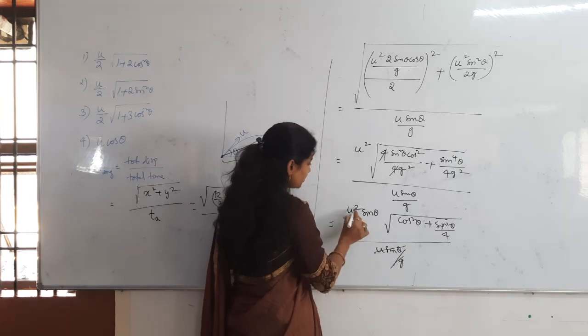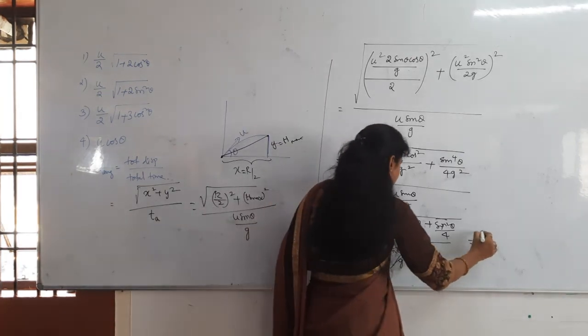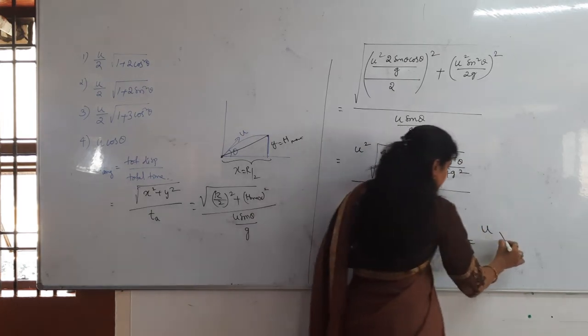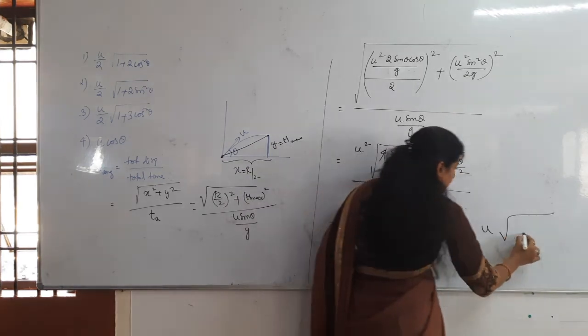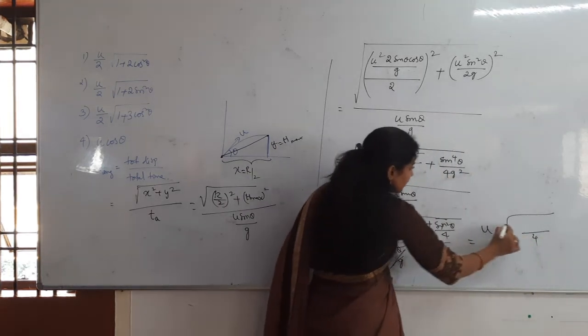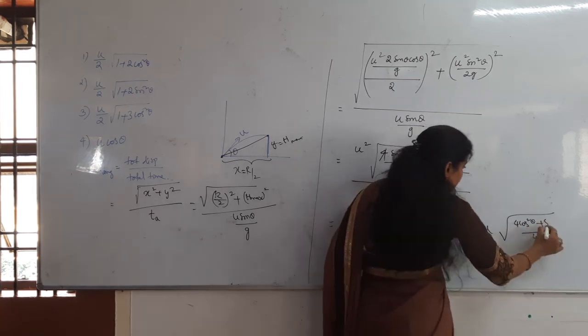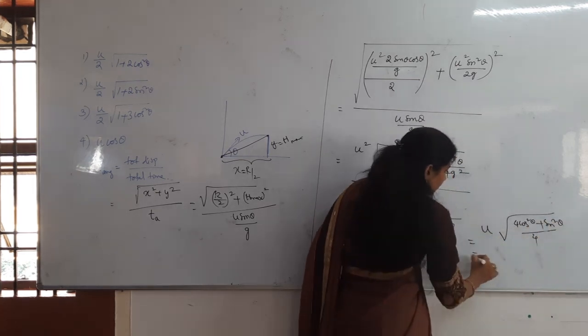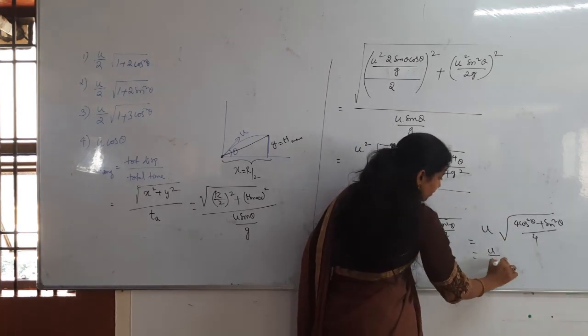U sin theta by g, u sin theta by g gets cancelled. Then what is remaining here? U under root, what can I take LCM here? 4 I can take LCM. So that divided by 4, here what can I write? 4 cos square theta plus what is remaining? Sin square theta. From root what will come out? 2 will come out, so that u by 2.